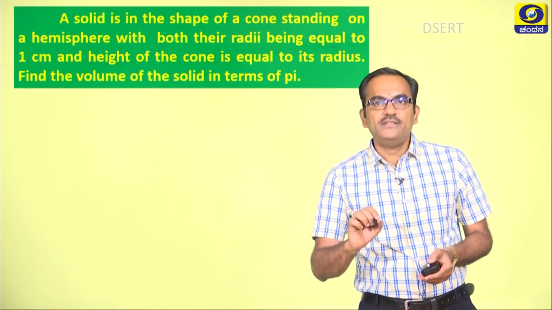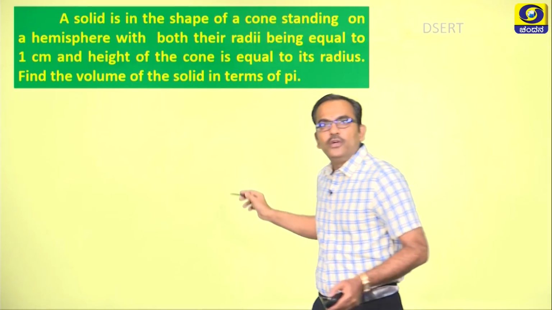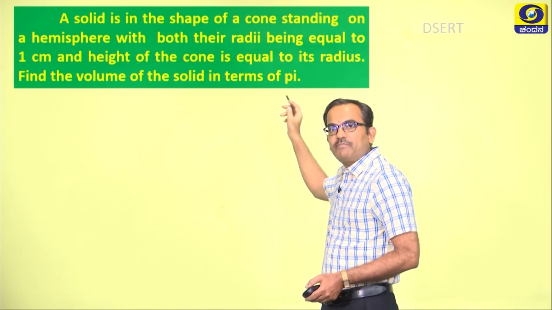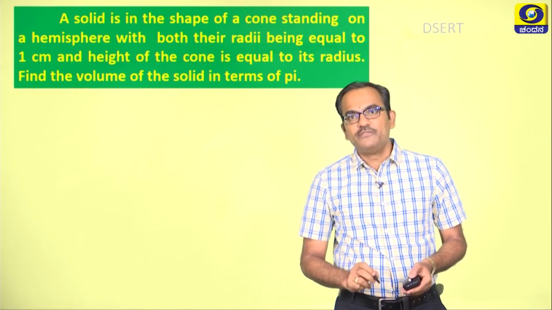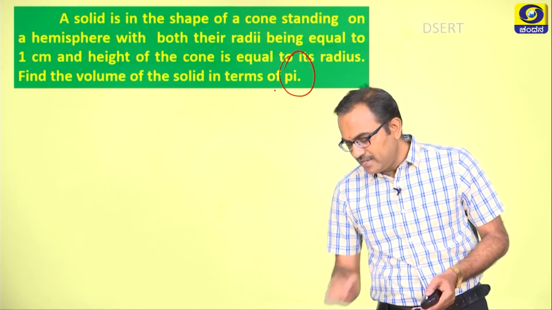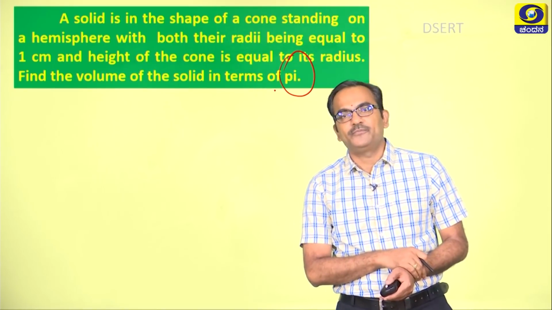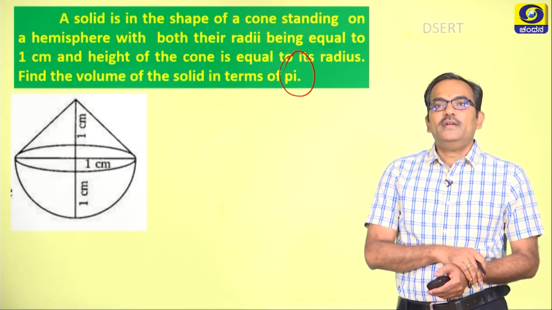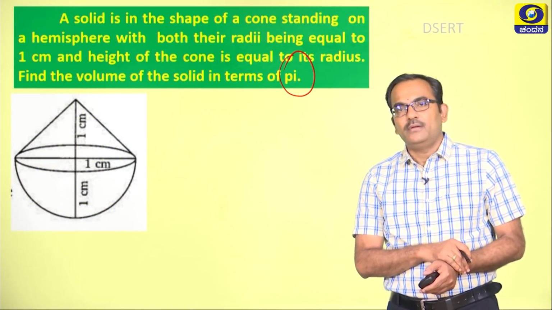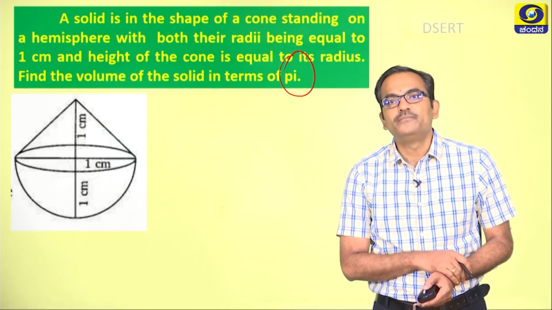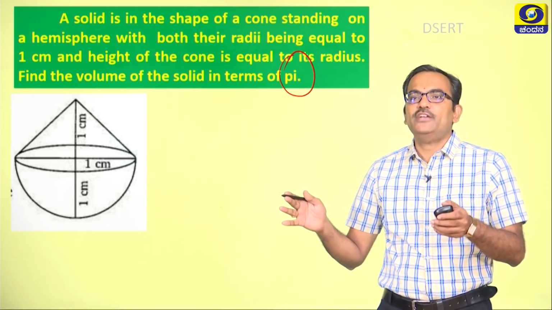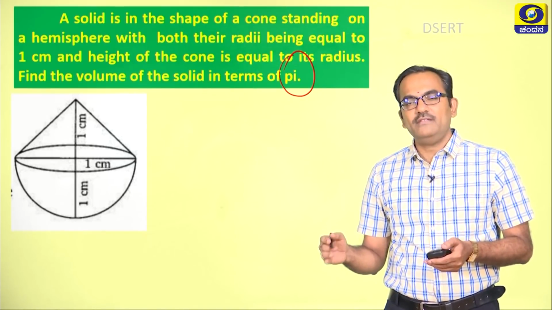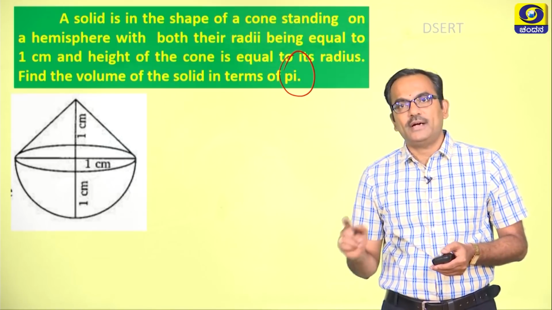Now, this question is a very simple one just because you are finding the answer in terms of pi. In terms of pi, you will be keeping the answer, as you can mark here. Now, let us try to understand the diagram with respect to the problem. There should be a one-to-one connection between the problem sentence and the diagram, otherwise you will be losing your marks.